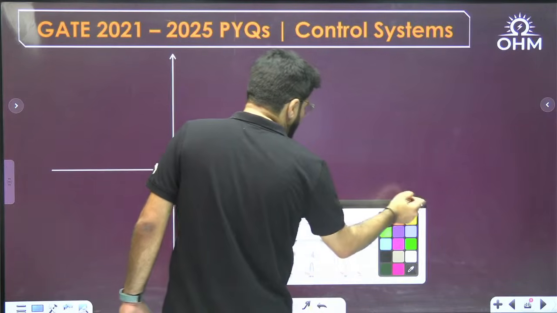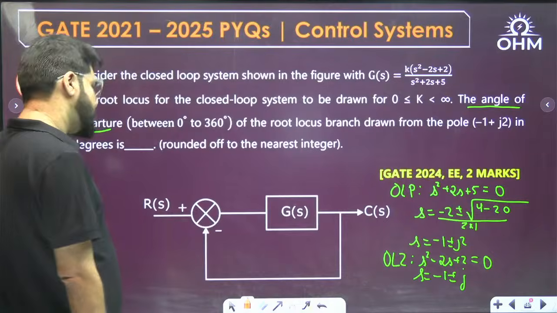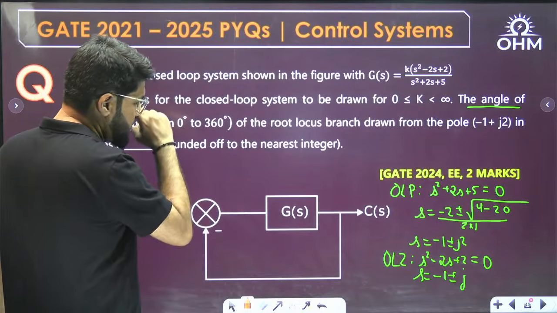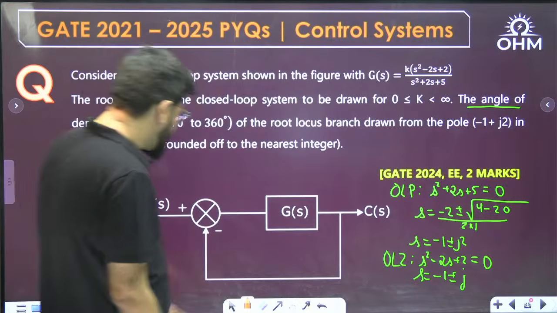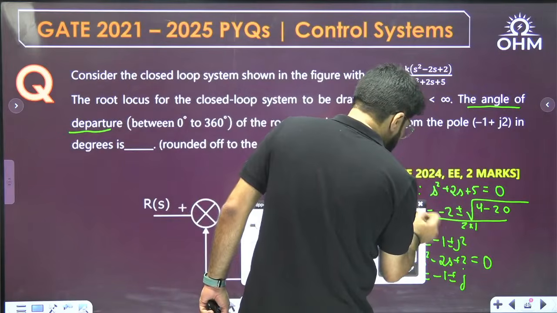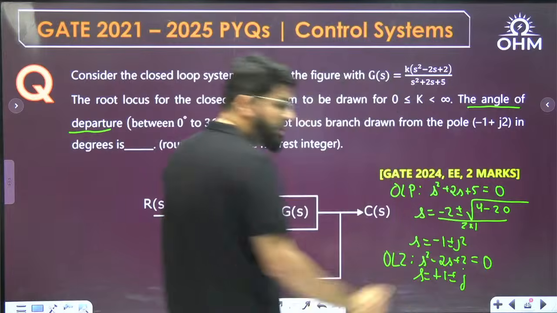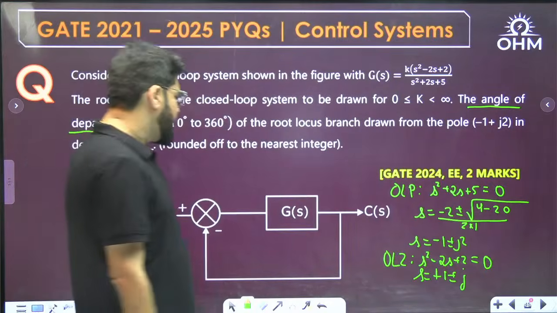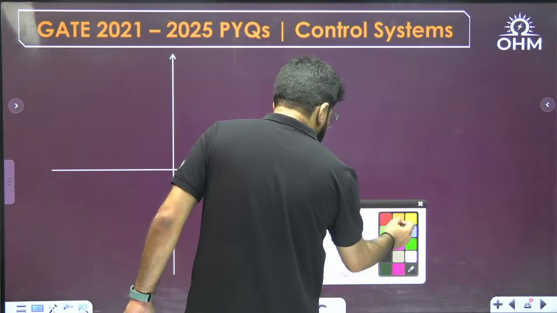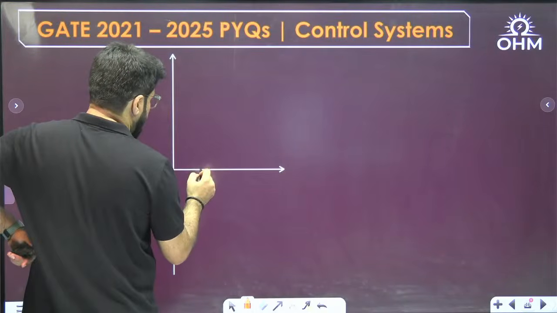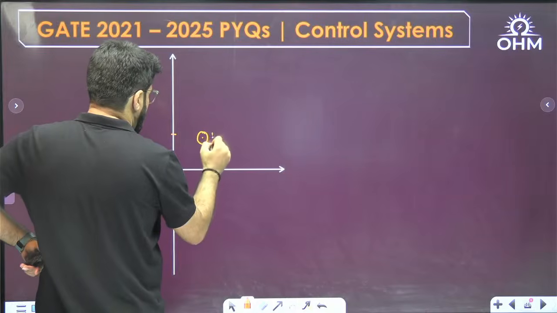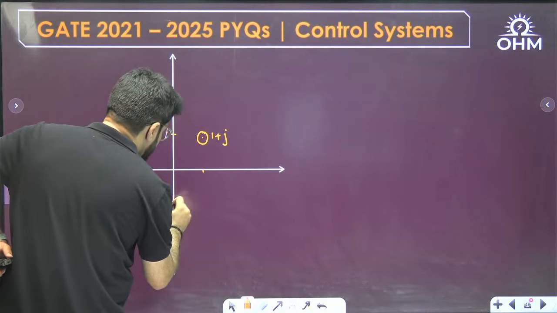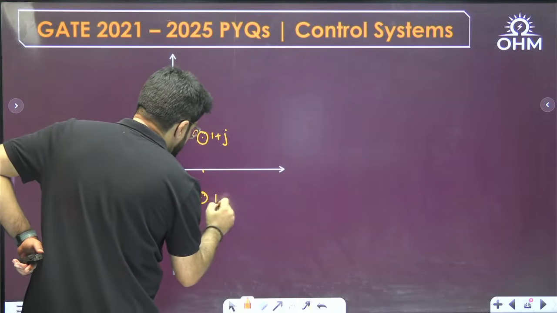So what are my poles here? My poles are -1 plus minus j2, and the zeros will be 1 plus minus j. So here, 1 plus j, and this is 1 minus j.